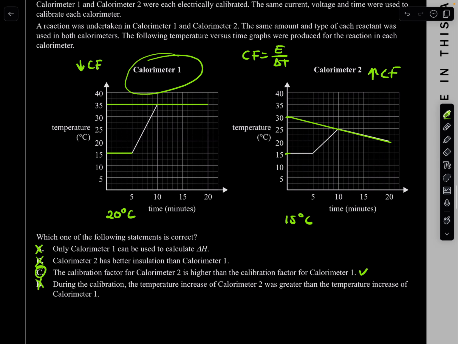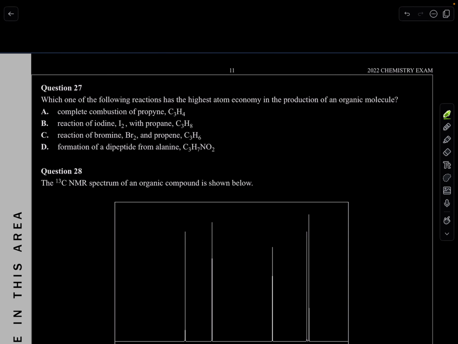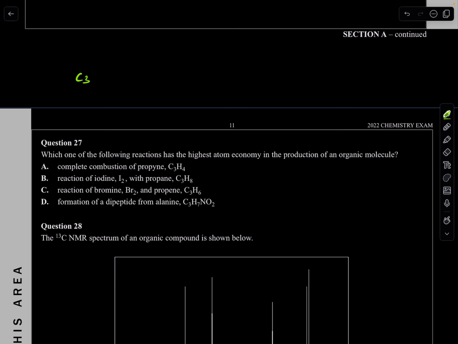So 26, C. 27. Which of the following reactions has the highest atom economy in the production of an organic molecule? So let's check this. Complete combustion of propane. So let's do that. C3H8. We have to actually write the reaction. You react it with oxygen gas, and hence it releases, of course, CO2 and H2O.